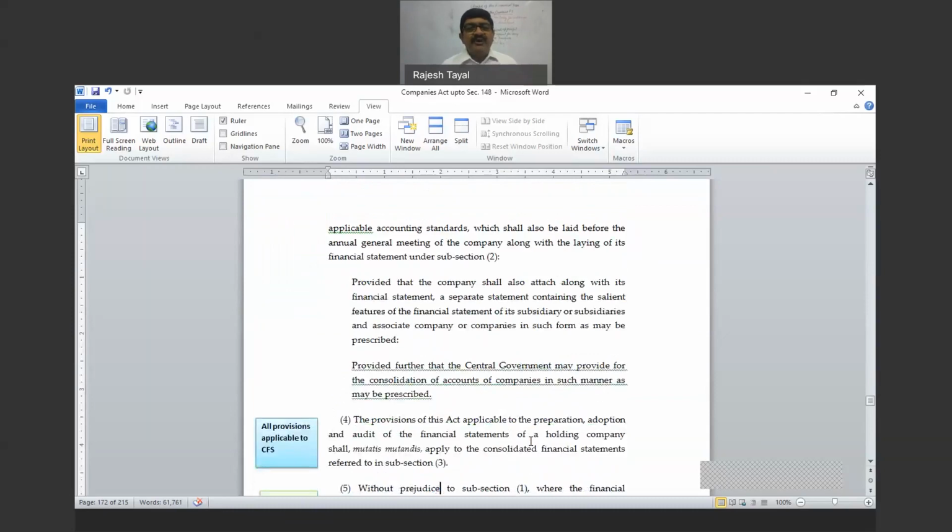Now this further says, provided the company shall also attach along with the financial statement a separate statement containing the salient features of the financial statements of the subsidiary and the associate companies in such form as prescribed. So this is not CFS. This is something other than that.